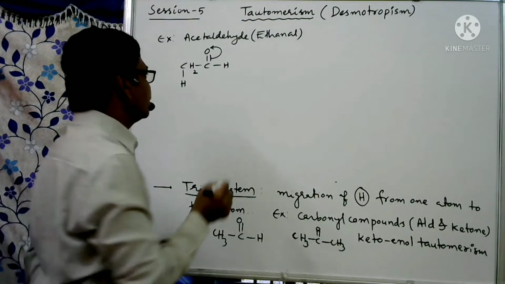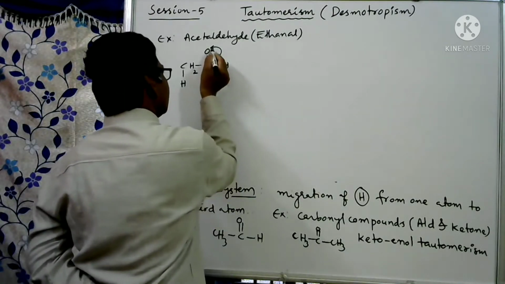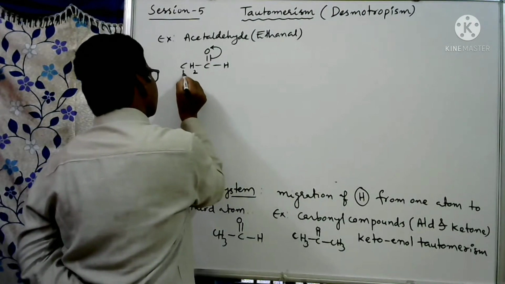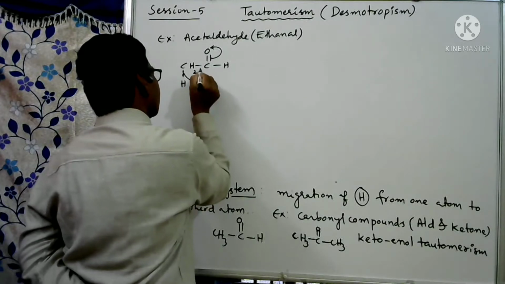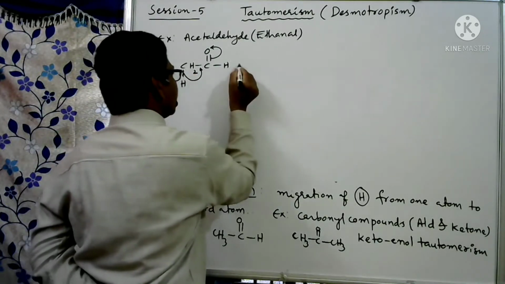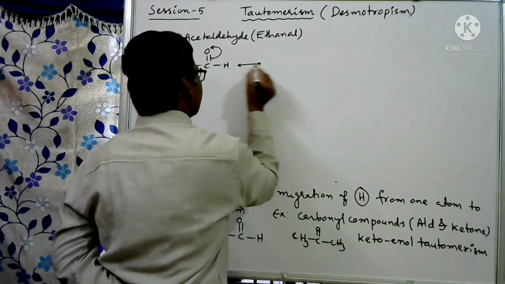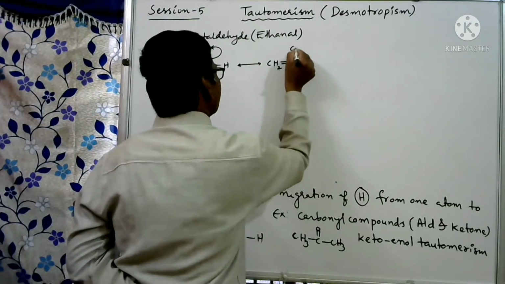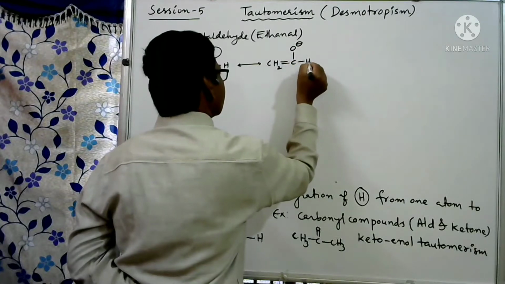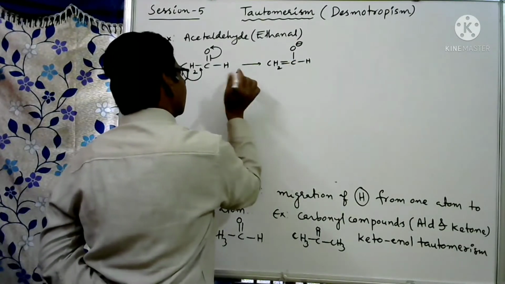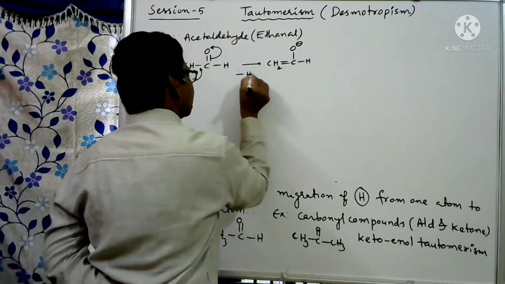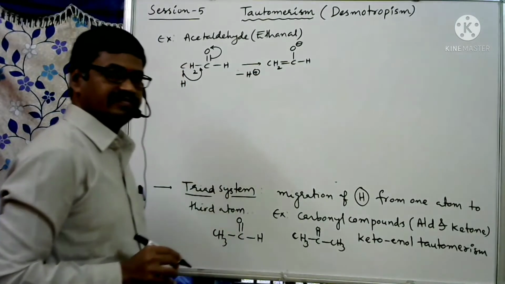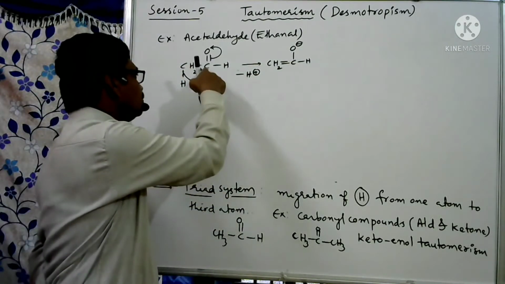So in that way, whenever it is shifted from here to here, these electrons shifted from here to here. Means in between these two carbon atoms, we get CH2 double bond C, here O minus, then hydrogen as it is. Here this hydrogen is eliminated as H plus ion, by giving its electrons to this side.